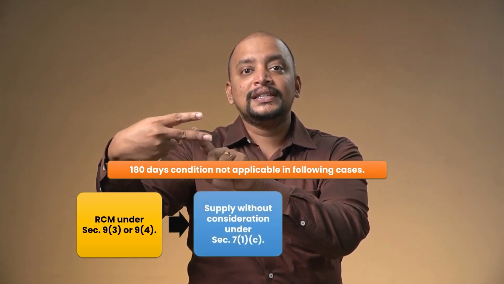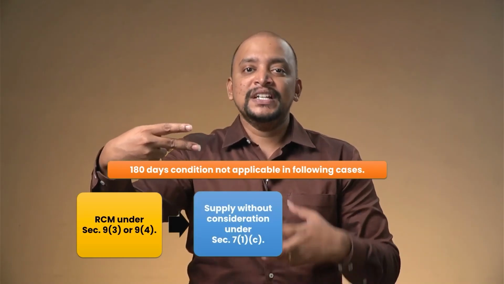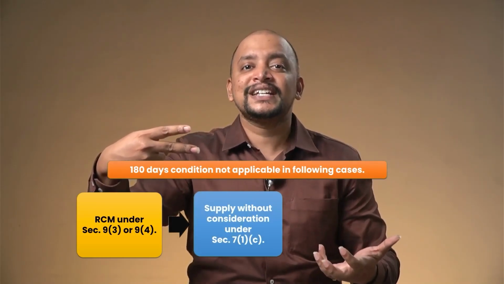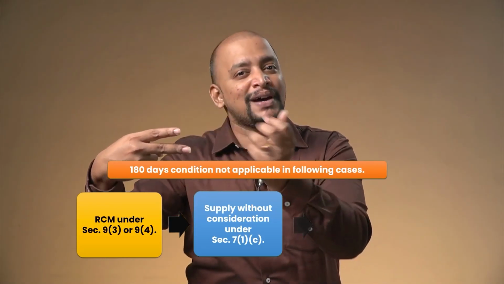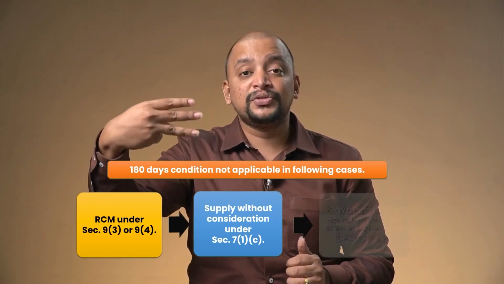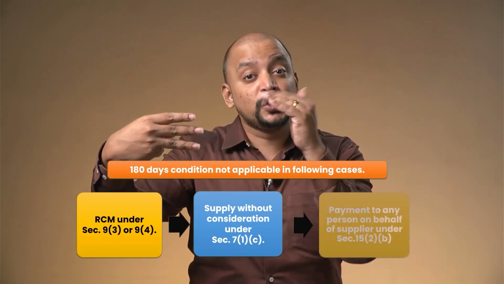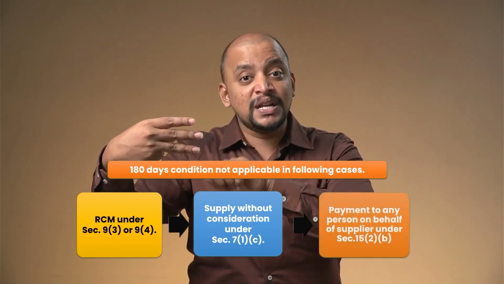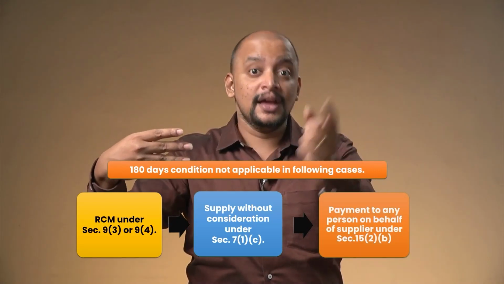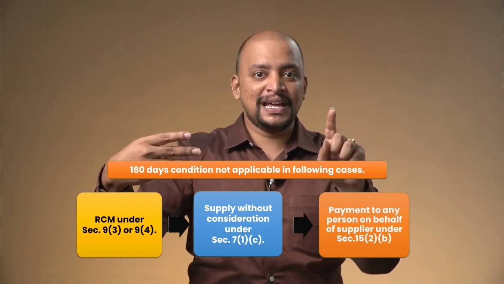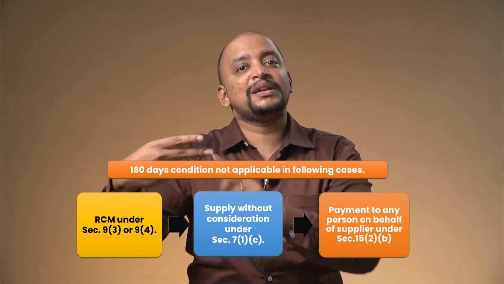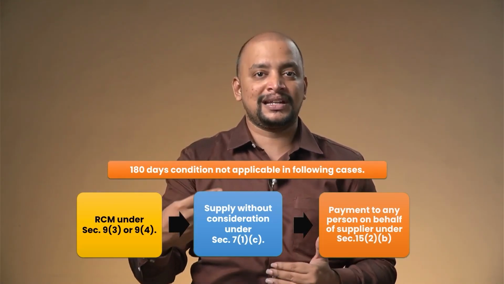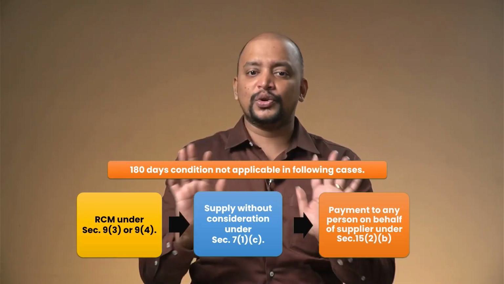Number 2, supply without consideration as per 7(1)(c), where the recipient cannot make payment to the supplier; there also the 180 days condition is not applicable. Number 3, section 15(2)(b), that is payment made to some other person on behalf of the supplier. Then the supplier has not received the money, but some other person has. So the 180 days condition is not applicable in that case. That has been retained. There is no change in that.